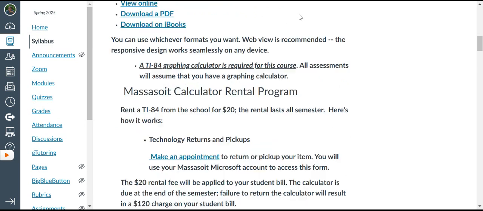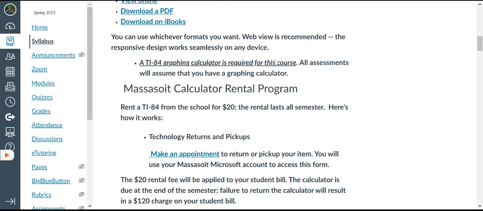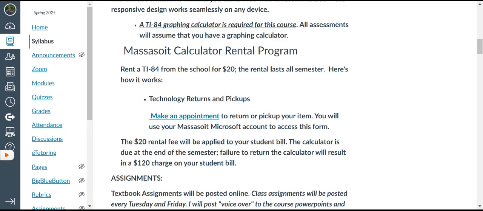This is probably the most important thing about this particular video I'm recording. A TI-84 or newer graphing calculator is required. All right, there's no way, I'll be very upfront, that you can get through the course without having a TI, meaning Texas Instruments. There are a lot of other brands out there, but the course is based upon the videos, and all that I do is based upon you having a TI-84 or newer. TI-83s will work, but there are issues. All assessments will assume that you have a graphing calculator.